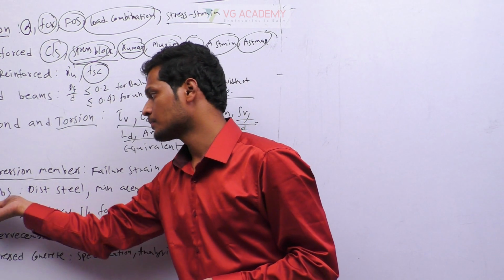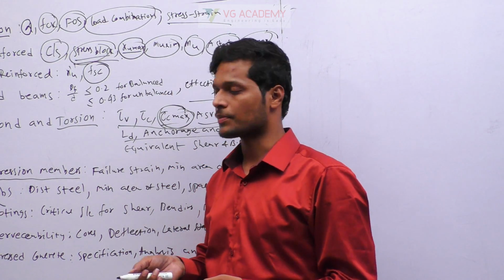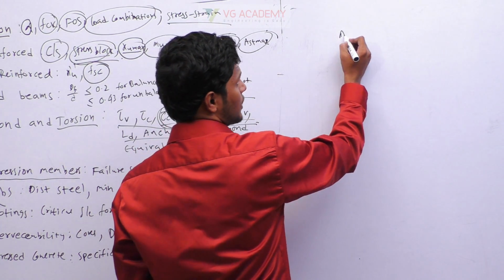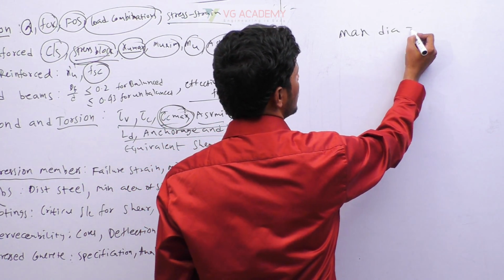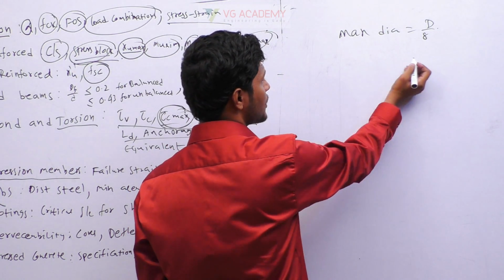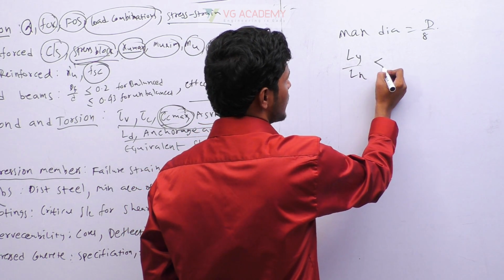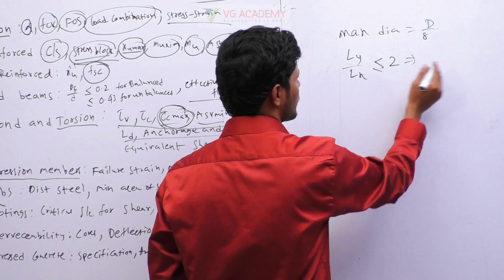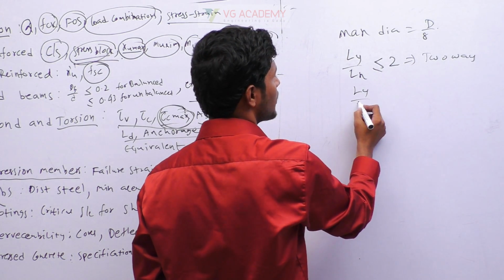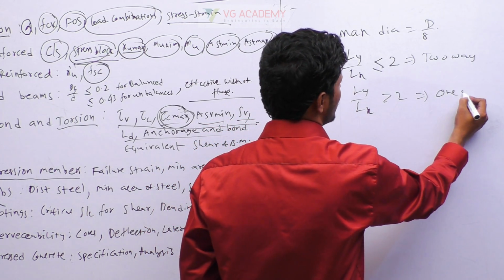Coming to slabs, for state government jobs, you will have very few questions from slabs, but still the possible questions are: the maximum dia that you can use is D/8, and aspect ratio Ly/Lx, if it is less than or equal to 2, we take it as two way. This equal-to can be placed anywhere, no problem, it depends on our design. And if it is greater than 2, we take it as one way.